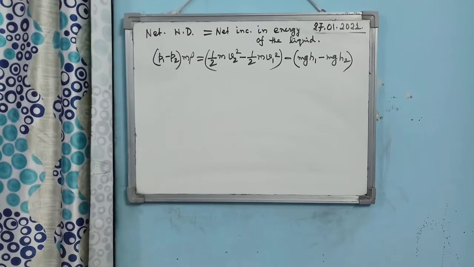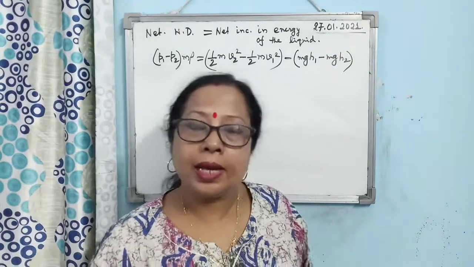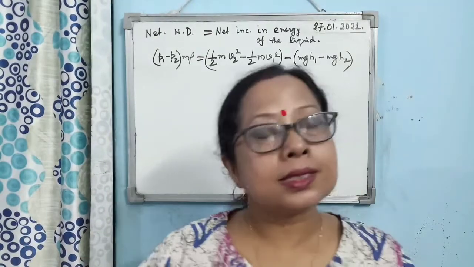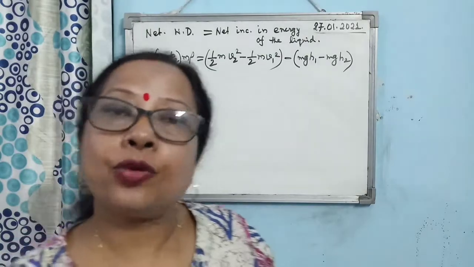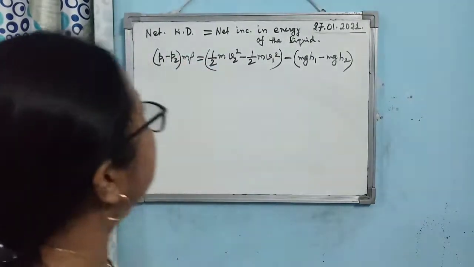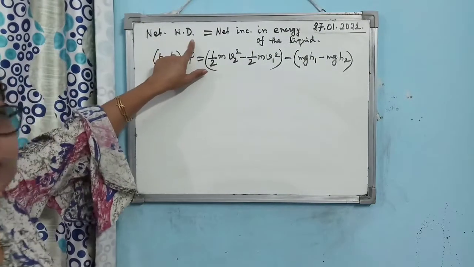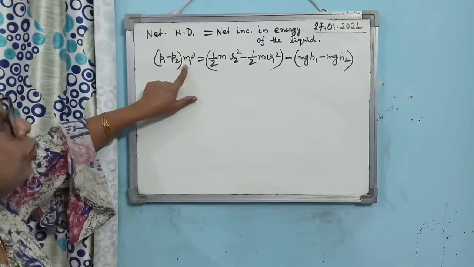Now you see, according to the work-energy equivalence theorem, you know that for a system, the total work done is equal to the total increase in the energy, not potential energy, total energy of the system. So what is the net work done per unit time? We have got from the derivation (P1 minus P2) m by rho.